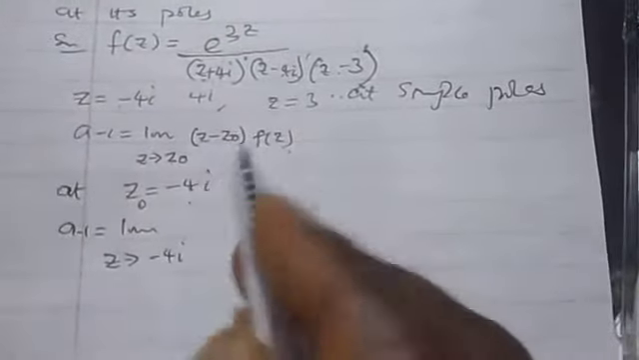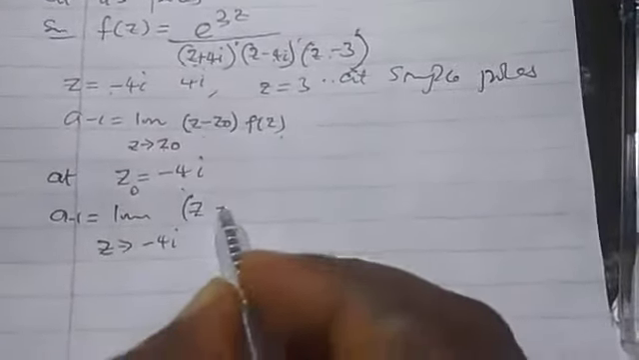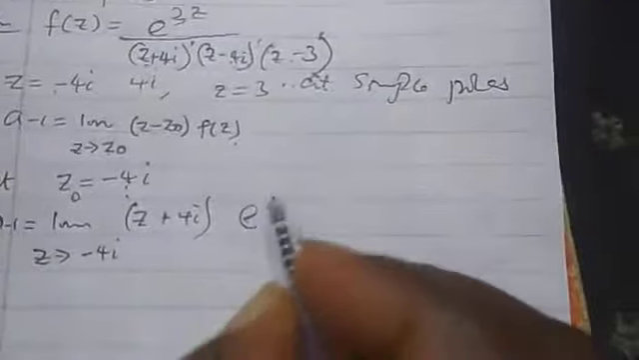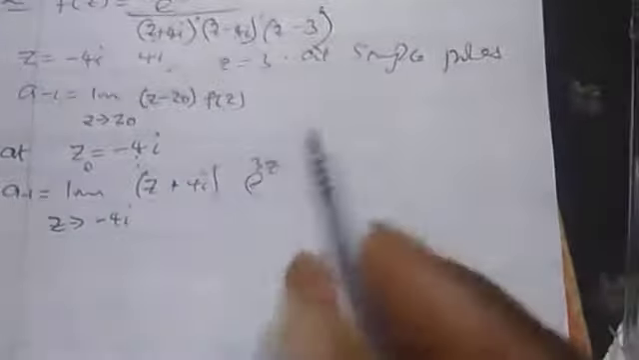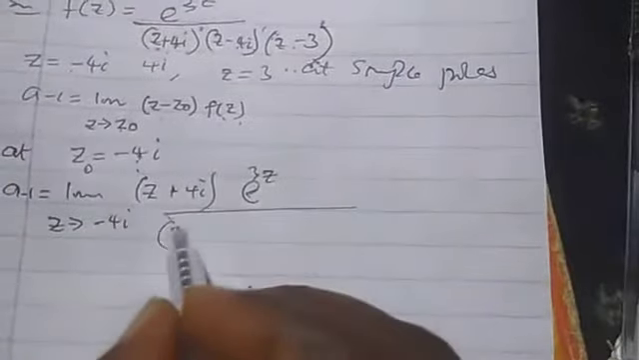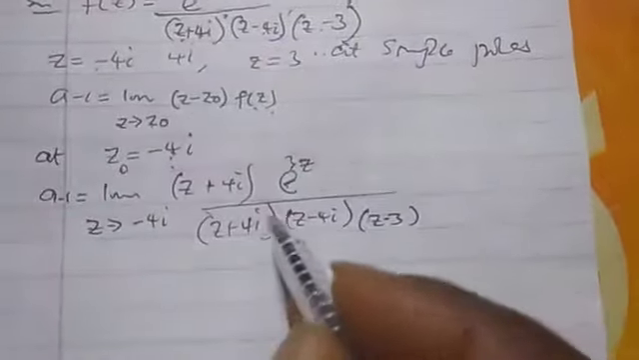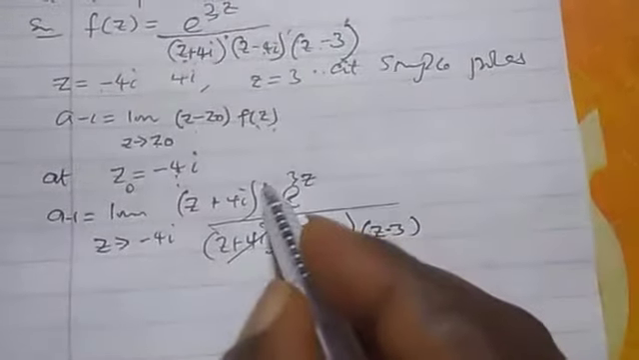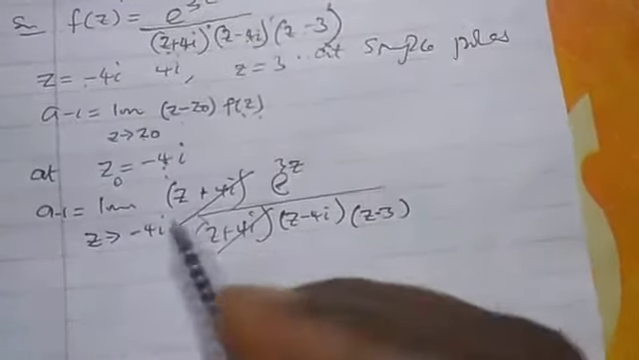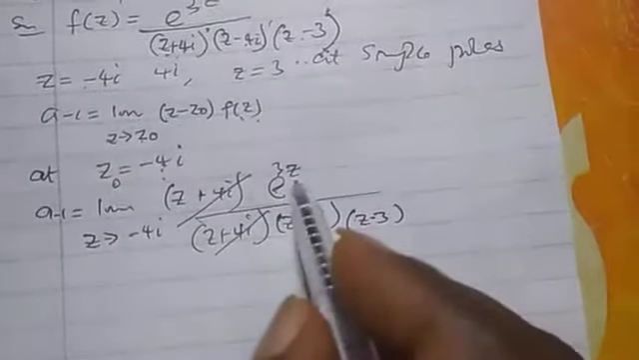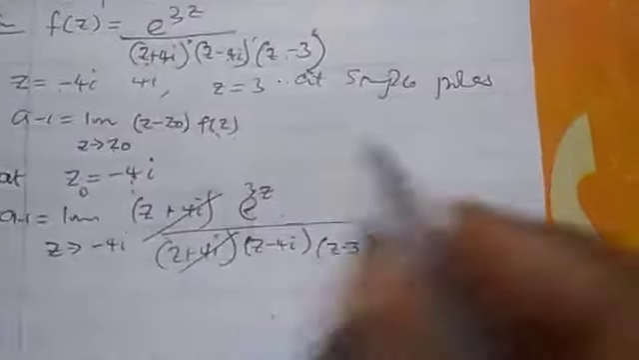The formula is z minus z naught. Our z naught is minus 4i, so that will now become z plus 4i. Then we multiply by f of z. That is the formula. This is our f of z. The factor you are taking the residue of will take its leave. Then you transfer the rest to this. Anywhere you see z, you put it as minus 4i.